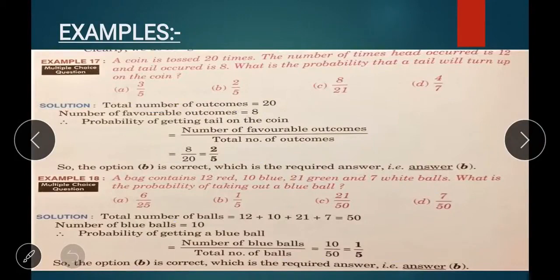A coin is tossed 20 times. The number of times head occurred is 12 and tail occurred is 8. What is the probability that a tail will turn up on the coin? Okay, students. Here there are 4 answers. We have to select any one answer. Here, students, total number of outcomes, what is that? 20. Number of favorable outcomes? 8. That means here the question is, what is the probability that a tail will turn up on the coin?